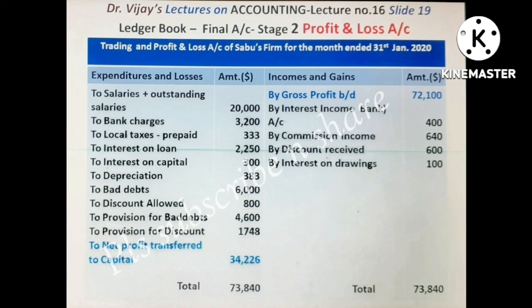This profit loss account starts with gross profit brought down from trading account 72,100. If it was gross loss, it would have come into debit side. Then all expenditures and losses which are not shown in trading account debit side are shown here. All incomes and gains other than those shown on trading account credit side are shown here on credit side. It finally shows a net profit of 34,226. If it was net loss, it would have come on the credit side. Whether net profit or net loss, it is transferred to capital account and thereby the final account is closed.